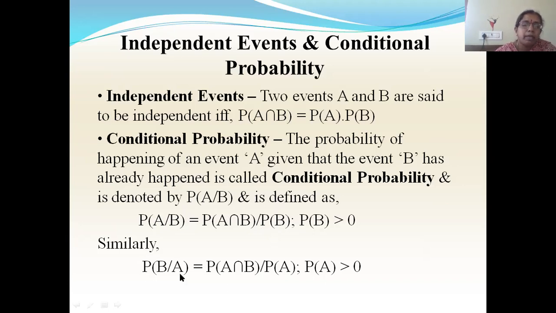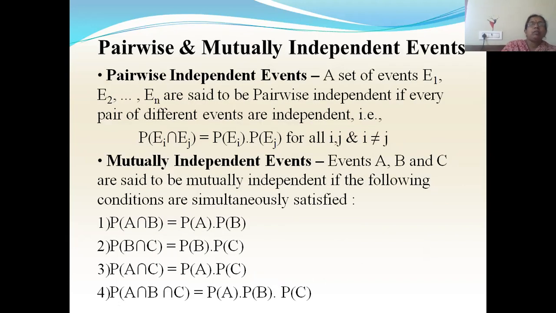Similarly, P of B by A, that is the conditional probability of B given A has already happened, is equal to P of A intersection B by P of A, provided both these probabilities are greater than 0 because they are in the denominator. So this is conditional probability. Then what are pairwise and mutually independent events?